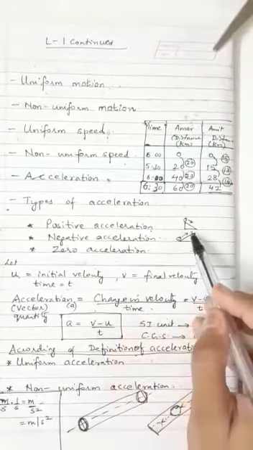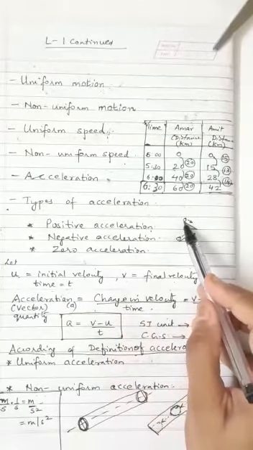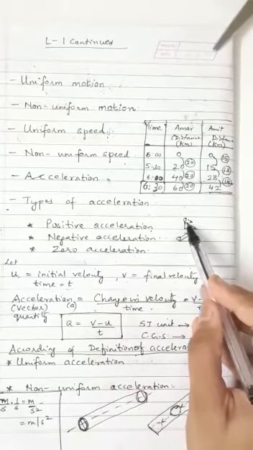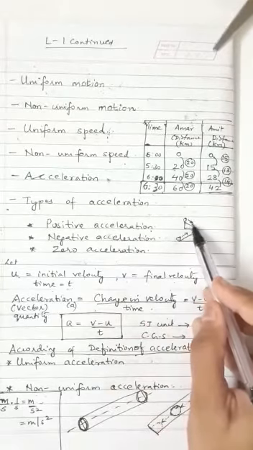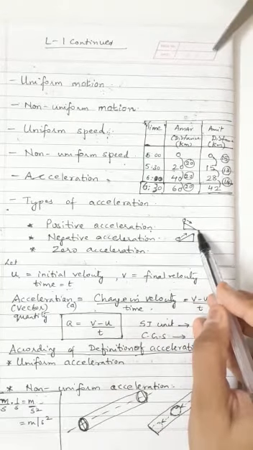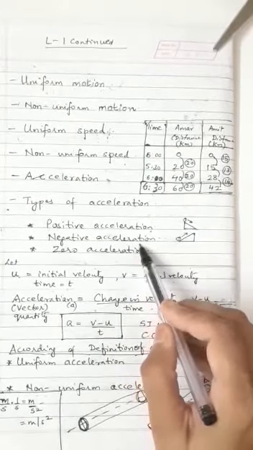Example: you can see this is the inclined plane, and a ball is rolling down the inclined plane. Okay. The next one, negative acceleration.